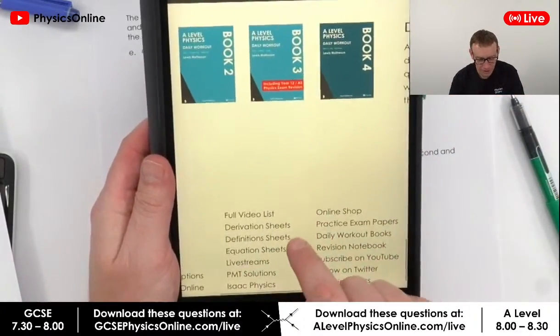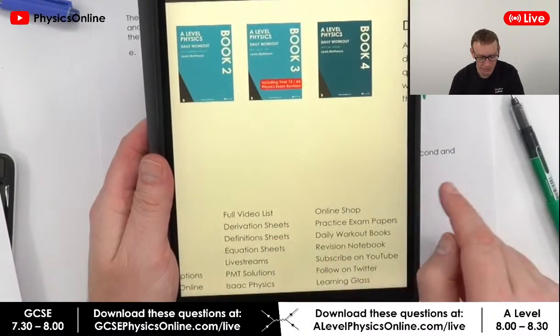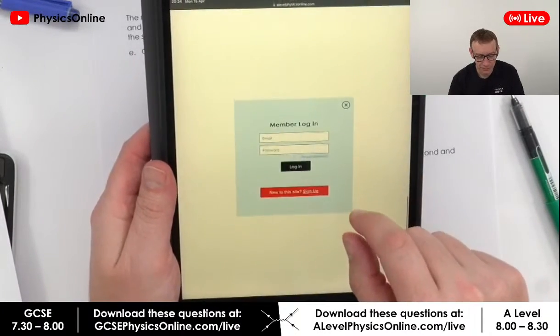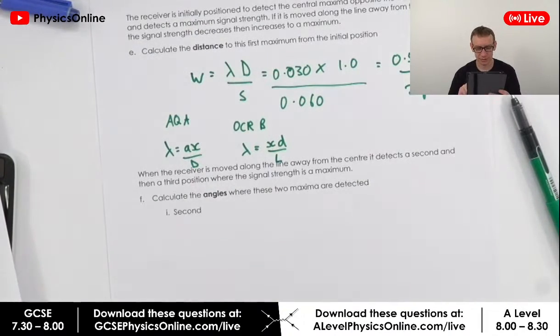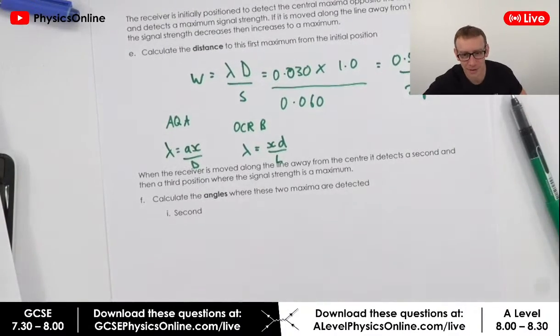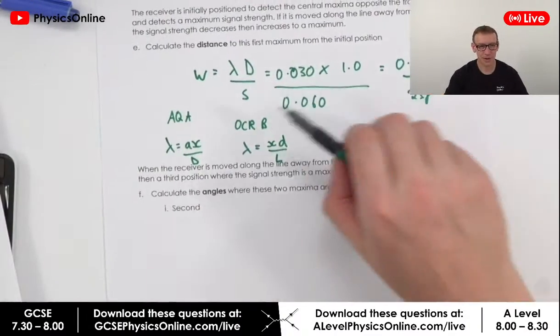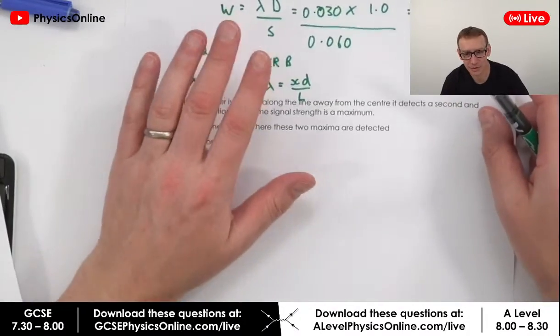I have derivation sheets here. You need to be a member, but that's fine. I'll do that tomorrow in the stream. Basically, I've got derivation sheets where I have all of these, and you can download them and just learn them.